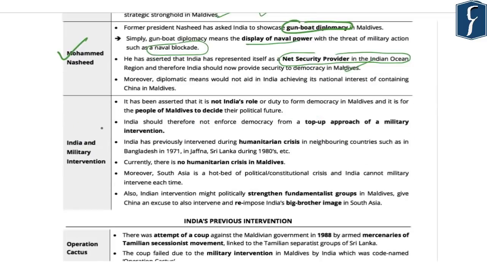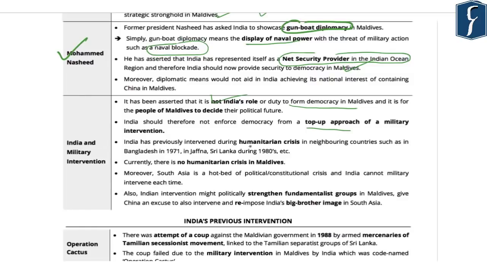Now, based on the demand of Mohammad Nasheed, the former president of Maldives, the military intervention by India has the following concerns. First, India has asserted that it is not India's role or duty to form democracy in Maldives. It is for the people of Maldives to decide their political future. Further, India should not enforce democracy from a top-down approach of a military intervention.